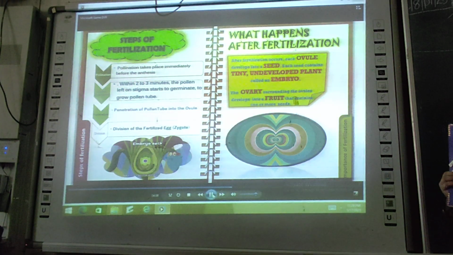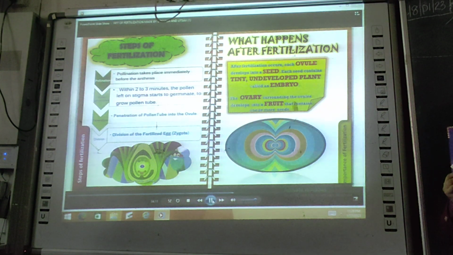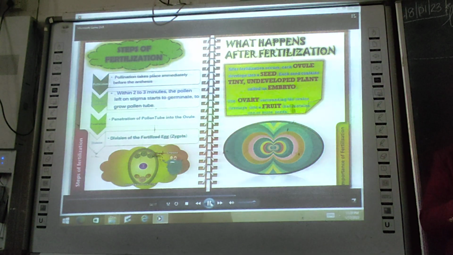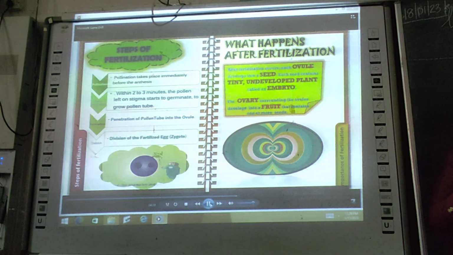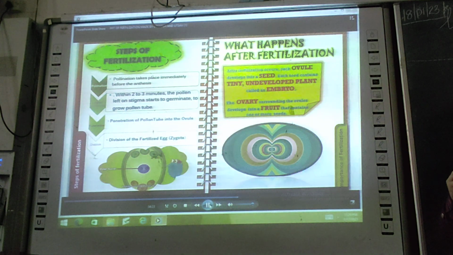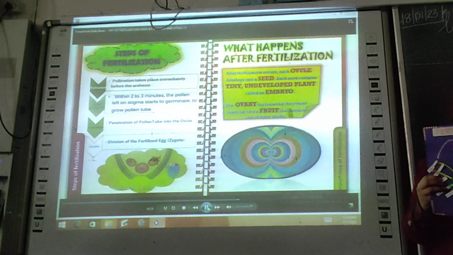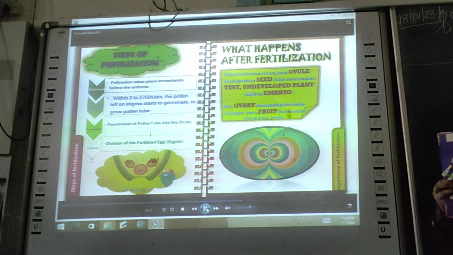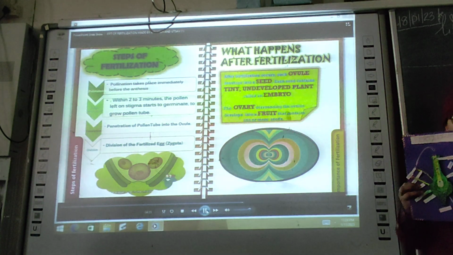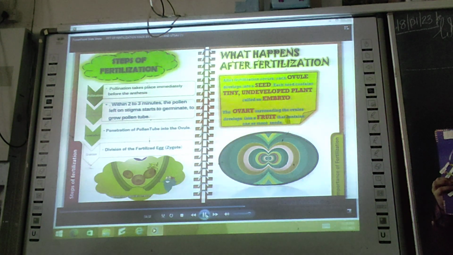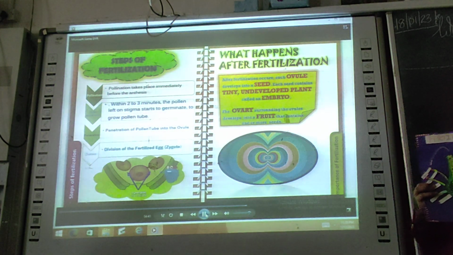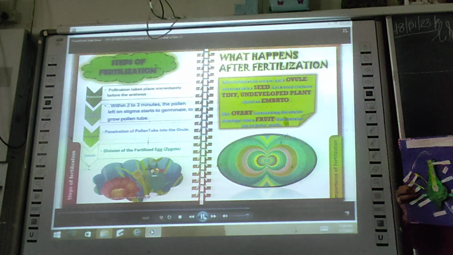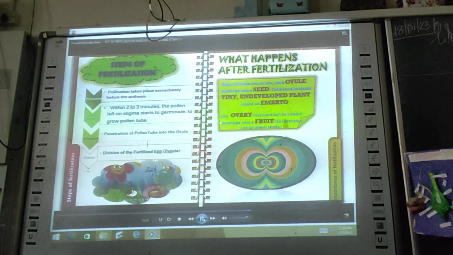Next comes the embryo sac, also known as the ovary, which has three cells called antipodals attached to the chalaza. The sac also contains two nuclei in the middle, known as the polar nuclei. At the bottom are three cells above the micropyle, which is a small opening. Out of these three cells, the bigger one in the middle is the egg, and the two smaller ones on either side are called the synergids. Now that we know the parts, let us see how these things work together to give birth to a seed.